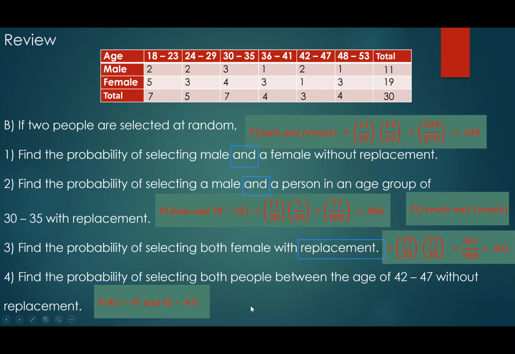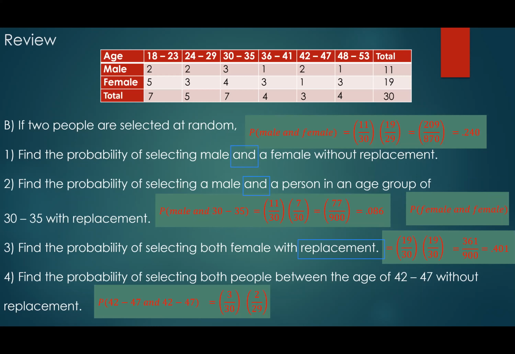Do you agree that for the first person, I have 3 over 30? I know it's very small, it's only 10%, 0.1. But we assume that whatever you do, you successfully get that person. Now you go back the second time, everybody see that I no longer have 3 people in this age group, because I selected one of them and that person is out. Now I only have 2 people in this age group.